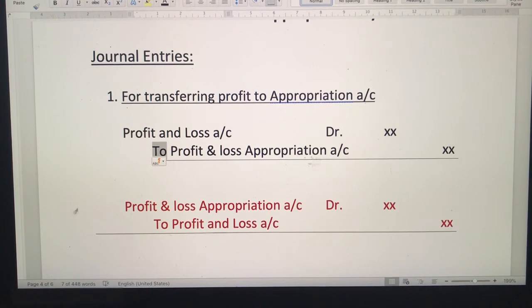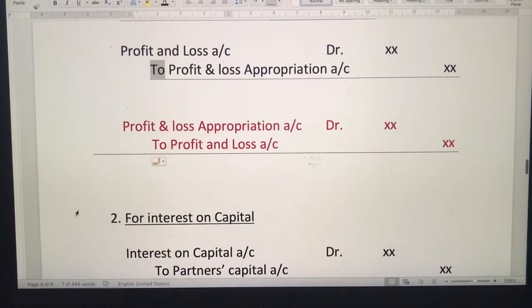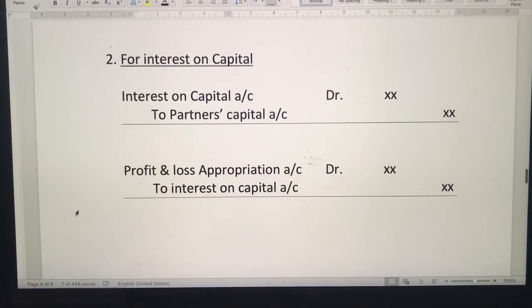In case of loss, why I have written this in red color is, if it is a net loss, then the reversal of entry will take place. It will be profit and loss appropriation account debited to profit and loss account. Okay, next is interest on capital.